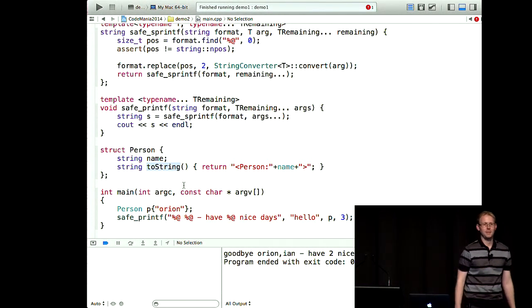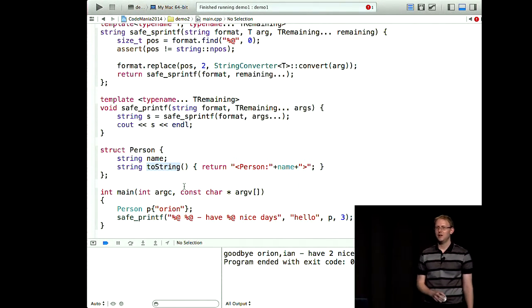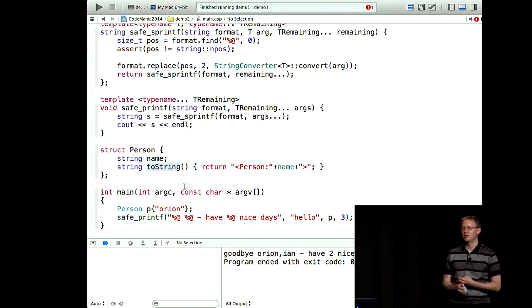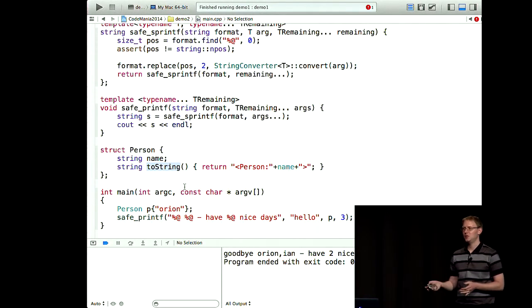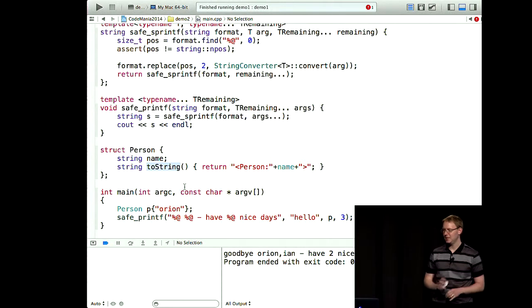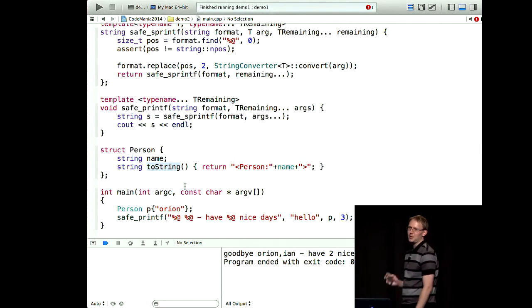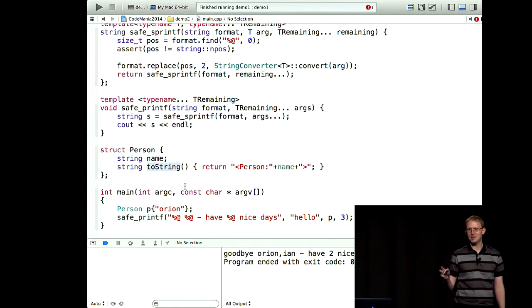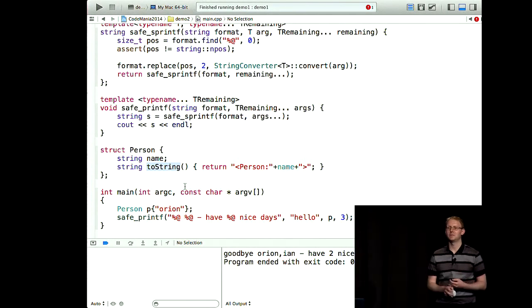The way you would do this in something like C#, Java, or indeed most other programming languages is to define an interface or a base class that says, I've got a toString method, and then make a string converter or helper that knows how to deal with this interface. That would work, and you could certainly do the same in C++, but we can do better. Base classes suck. Inheritance is no fun at all. What we'd like instead is to have the compiler work it out for us. I don't want to put 'inherits this interface' all over the place. I just want the compiler to ask, do you have a toString method? Yep, go and call it.